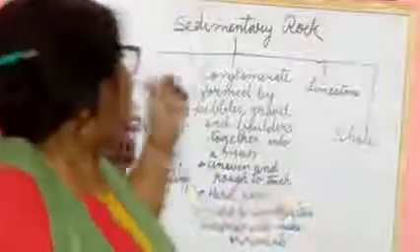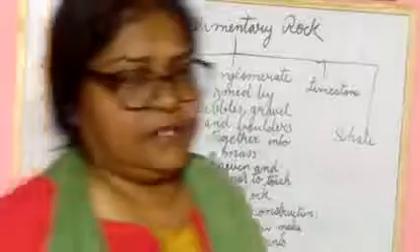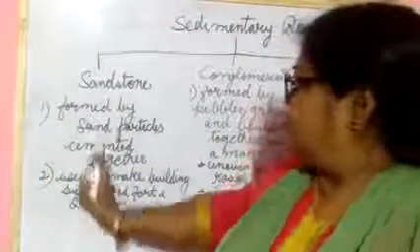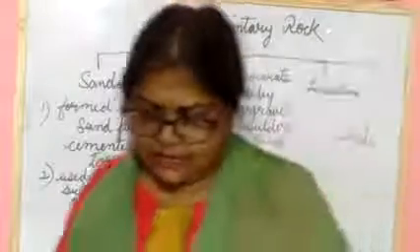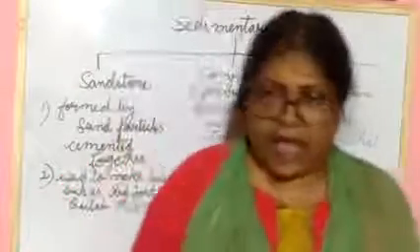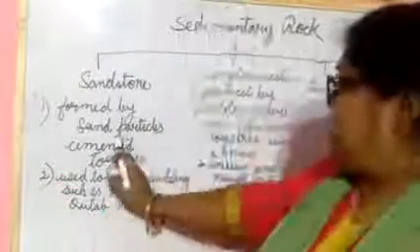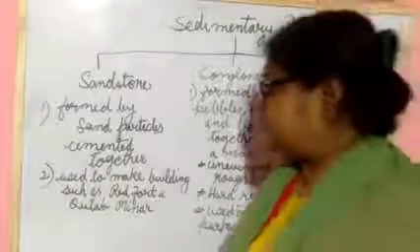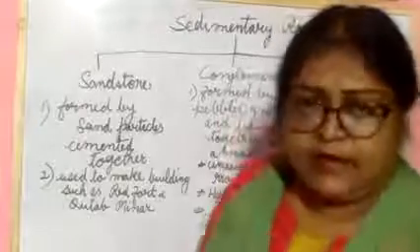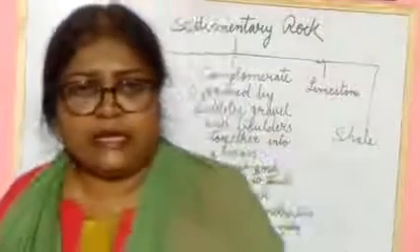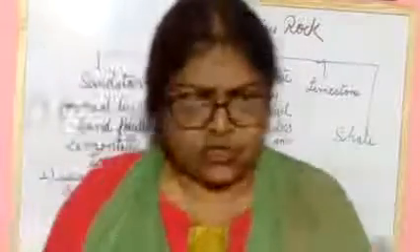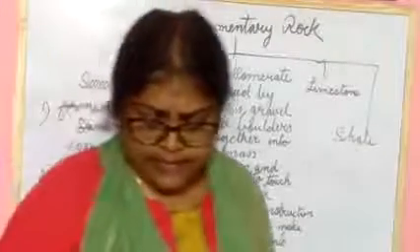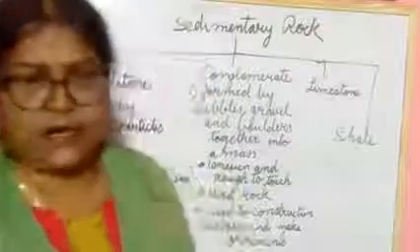Okay, now first we will deal with sandstone. It is a soft rock. Sandstone is a soft rock formed by sand particles cemented together. Which type of rock? Soft means it is a soft type of rock, formed by sand particles cemented together.